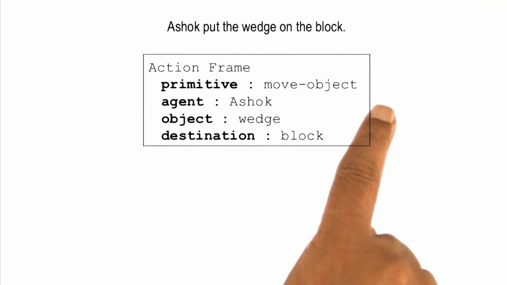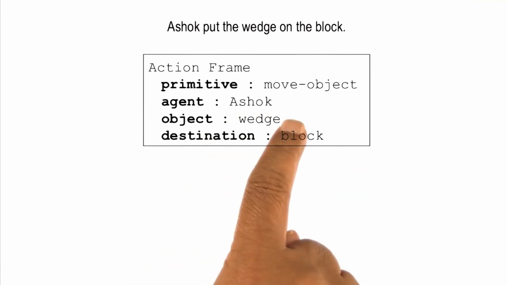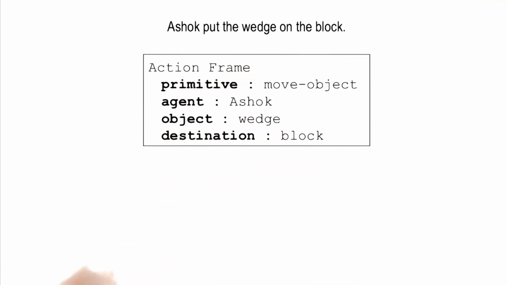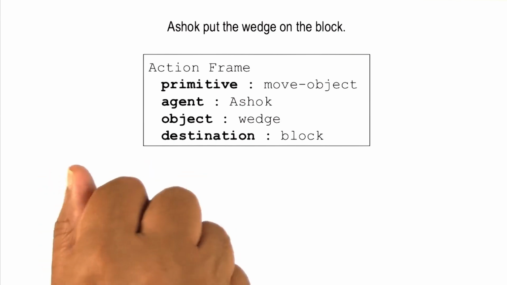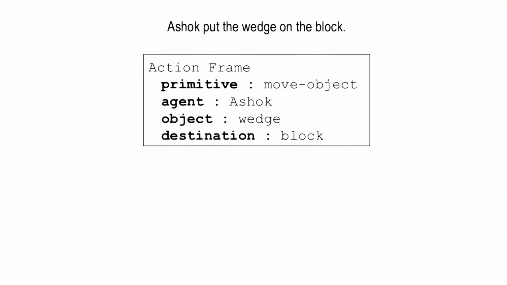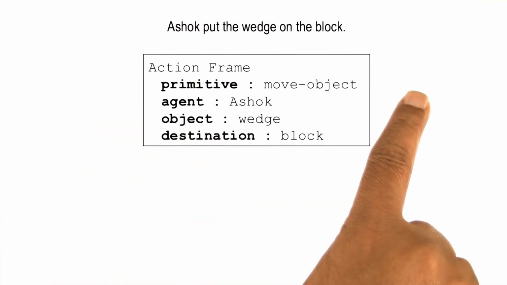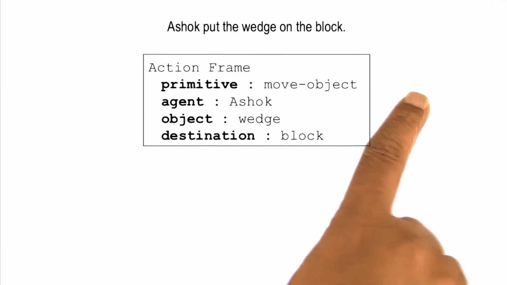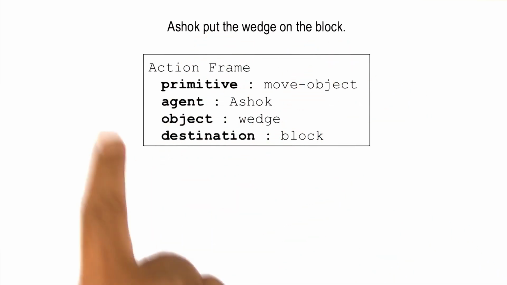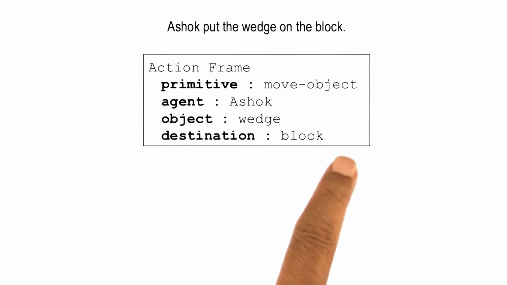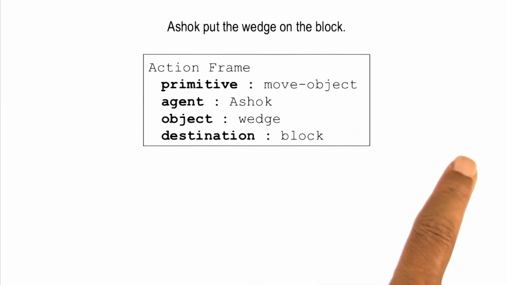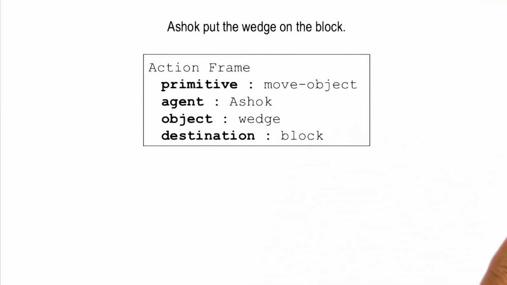If I would ask the AI agent, did Ashok's hand move when he was putting the wedge on the block, I would expect the AI agent to say yes, because that is what happens when people move the wedge to the block. They grasp their hands around the wedge, they move their hand, and then they release their fingers. Now, this is what common sense reasoning is about. Making inferences that are not necessarily part of the input sentence here, but are part of the background knowledge that the agent has, so the agent can make common sense inferences about the world.